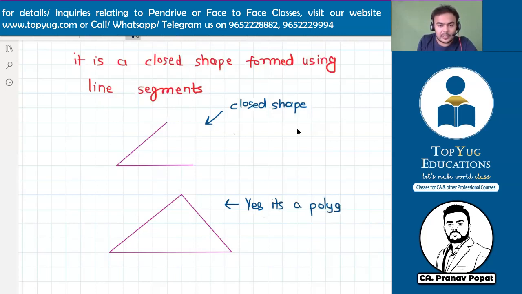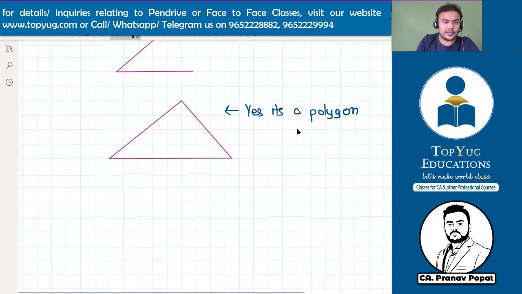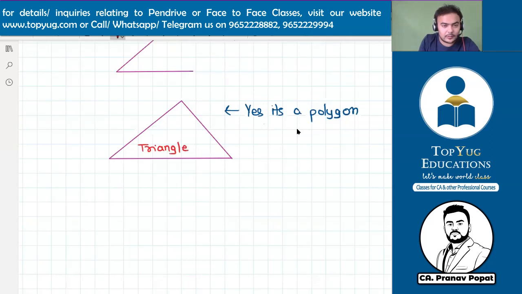There are different kinds of polygons, and each has its own name. What is the name of this polygon? It is commonly known as a triangle. And the number of line segments is equal to 3.